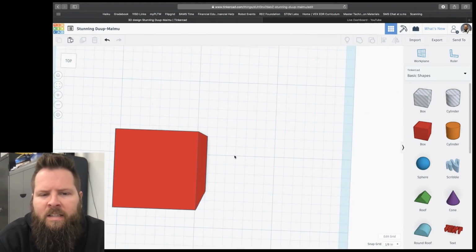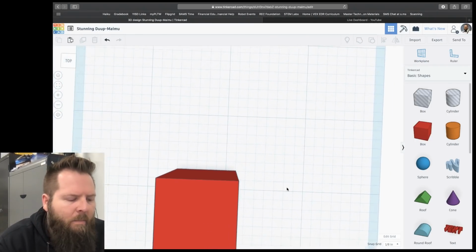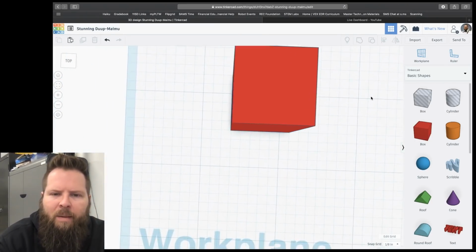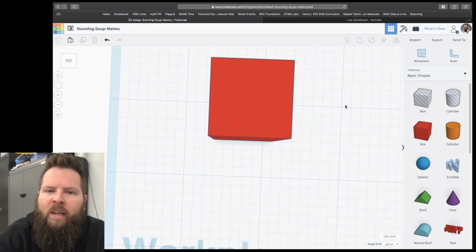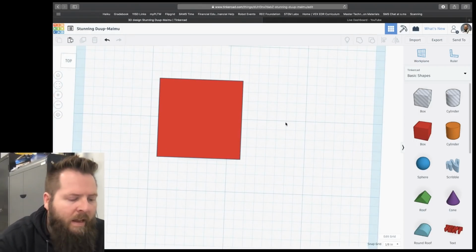And notice, it's kind of like I'm in Minecraft. If I'm flying around, it looks like I'm above the box, okay? So the box kind of changes shape as I move this around. That's because I'm in perspective view. And perspective view is designed to look like what it would look like in real life.